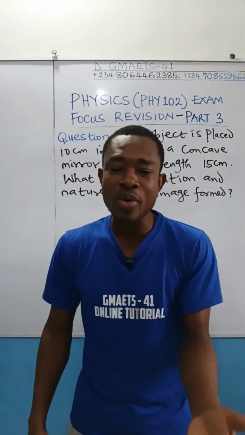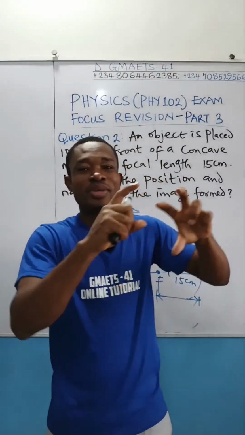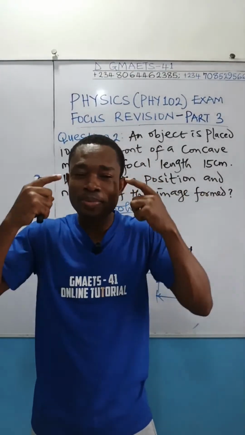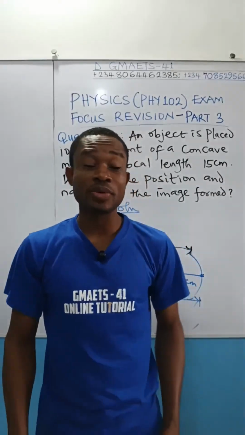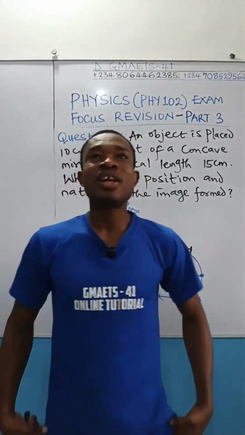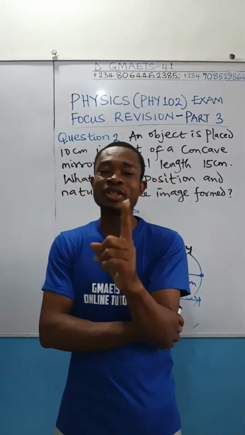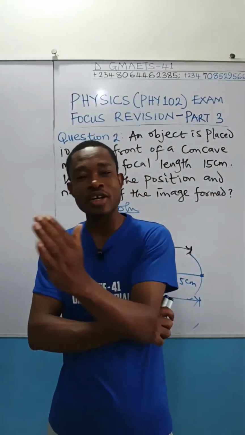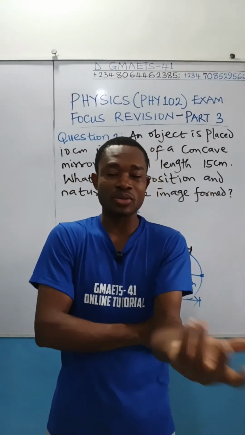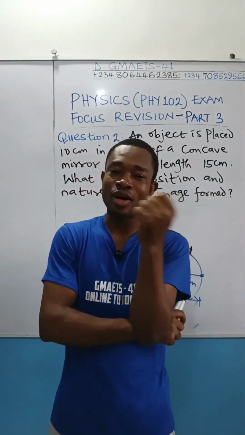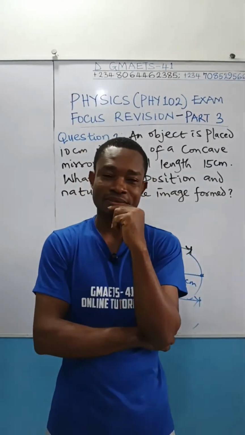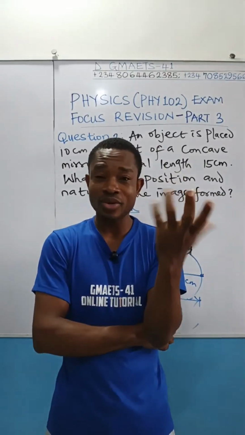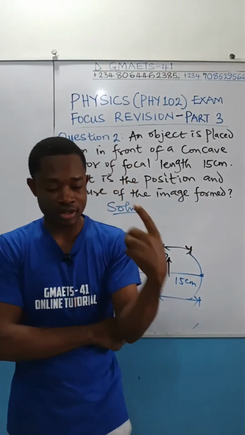So, that is that. Based on what I've just explained, all we have to look at now is the options that talked about virtual image, because the image formed there is not real. Let us assume that there is only one option that gave us virtual image and all other options gave real. I'll forget about all those other options and go for the one that is virtual. So you can see the idea without bothering myself solving anything.